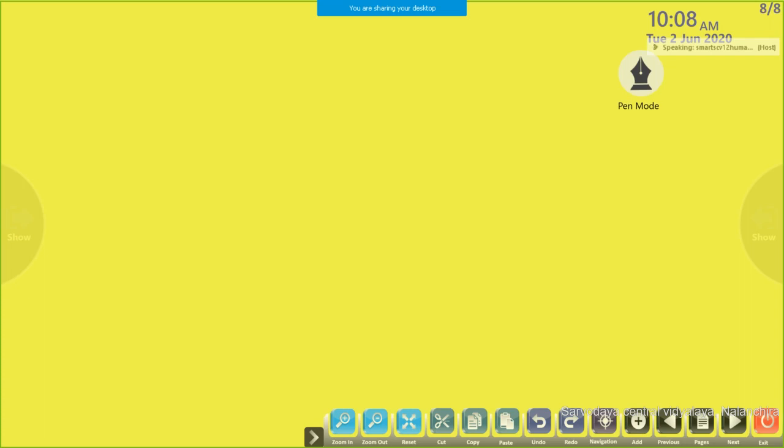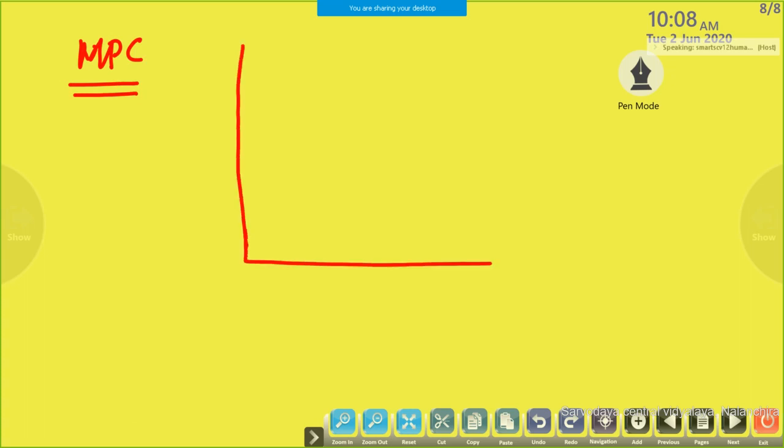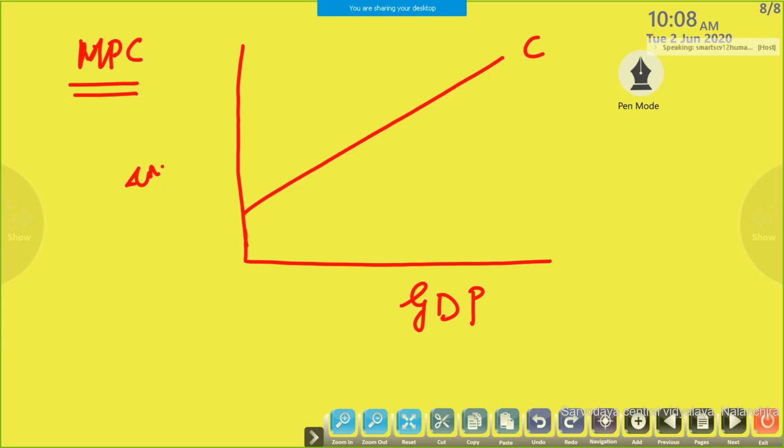Then MPC, the graphical presentation of MPC. Same procedure. We need a consumption curve. For MPC we need a consumption curve. Here the level of income, here consumption. The curve should start from the y-axis above the origin. Okay, don't forget this one. Then you have to mark this as C dash.